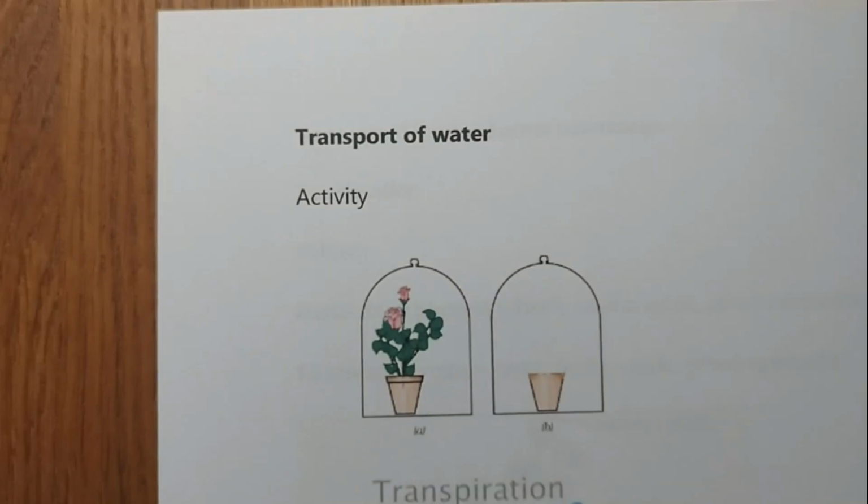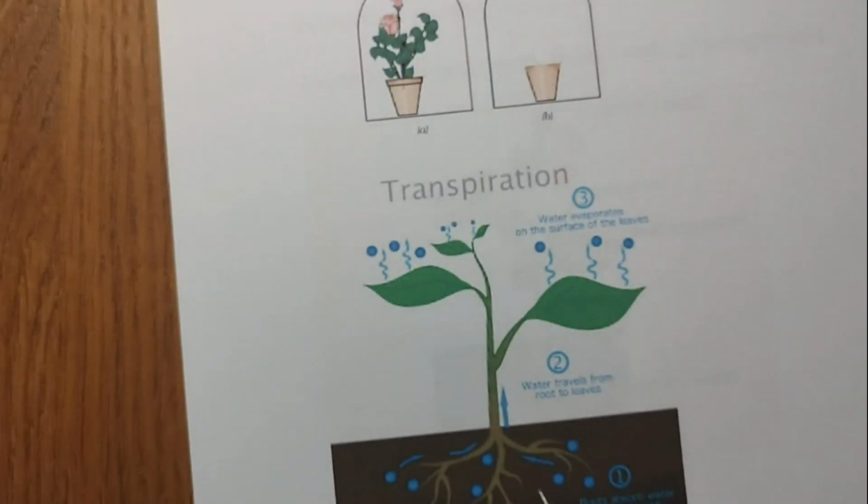At the roots, the cells are in contact with the soil, and this creates a difference in the concentration of ions between the root and the soil. So there is a concentration difference here, between the concentration of ions in soil and the roots.